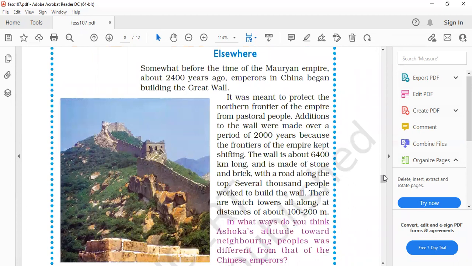And the last question is, why did empires in China begin to build the Great Wall? When the Great Wall began, you know the MCQ, 2400 years ago, and why there was a need to build the Great Wall of China. Read it, you will find your answer.